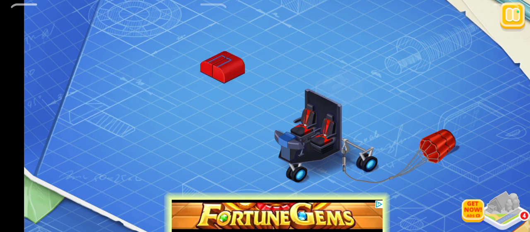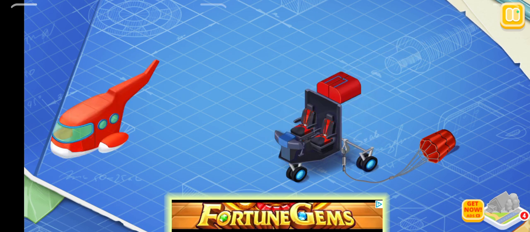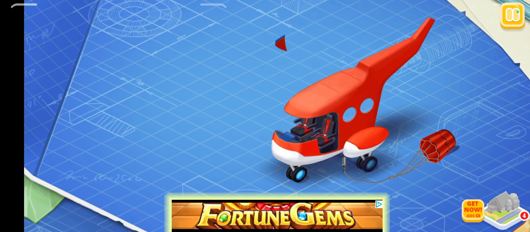Now let's install a fuel tank. The fuel tank contains gasoline or other fuel. Let's install a fuselage. Parts of an aircraft are attached to the fuselage, and equipment and cargo are placed inside it.